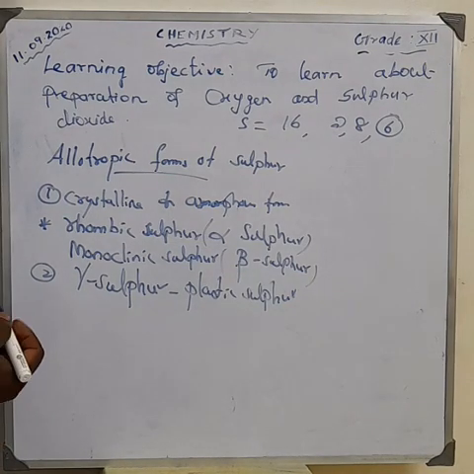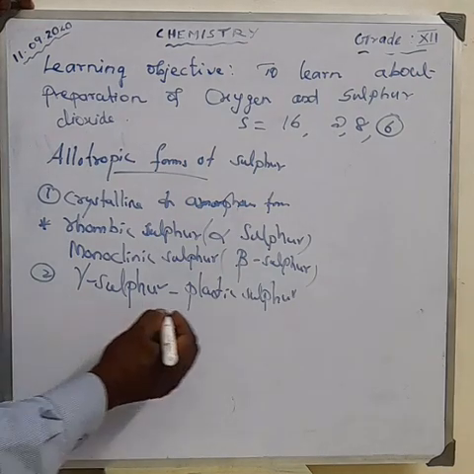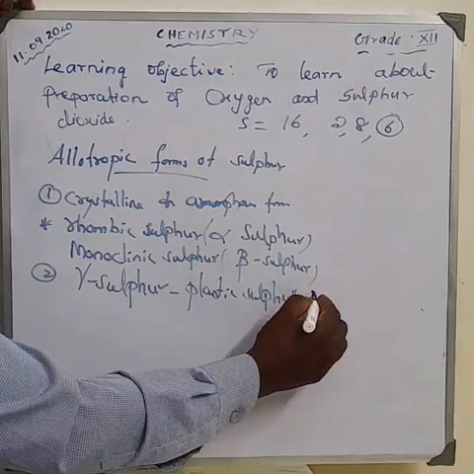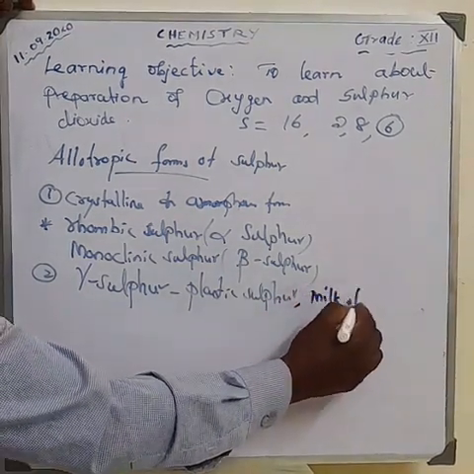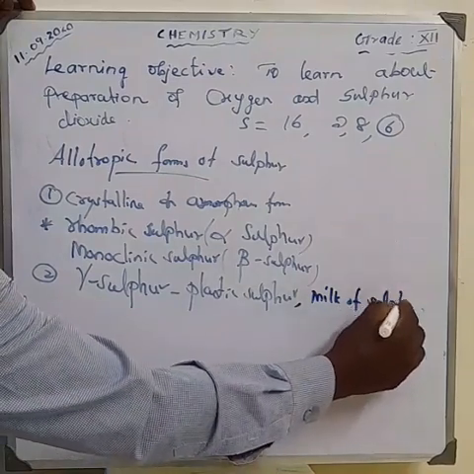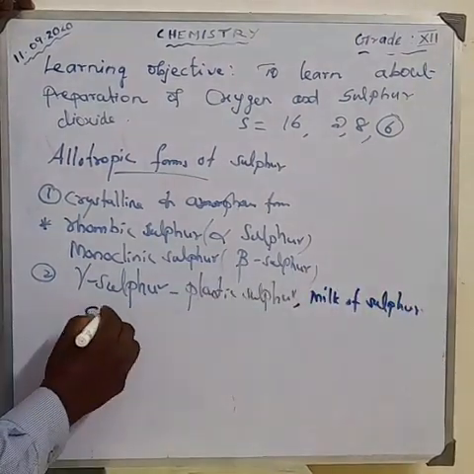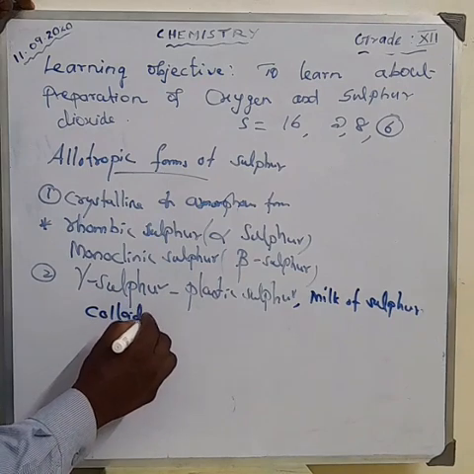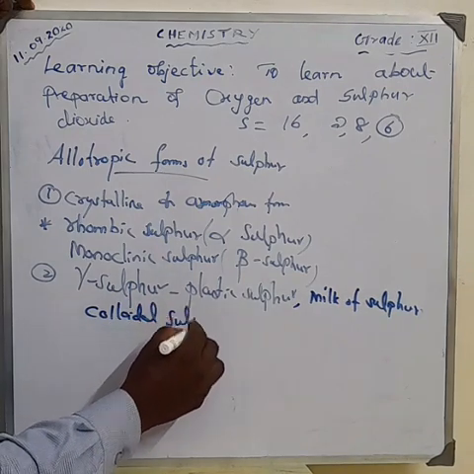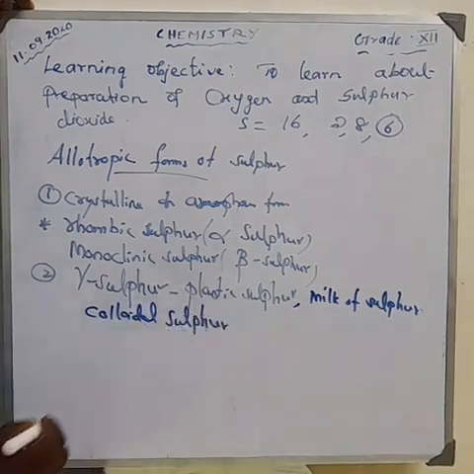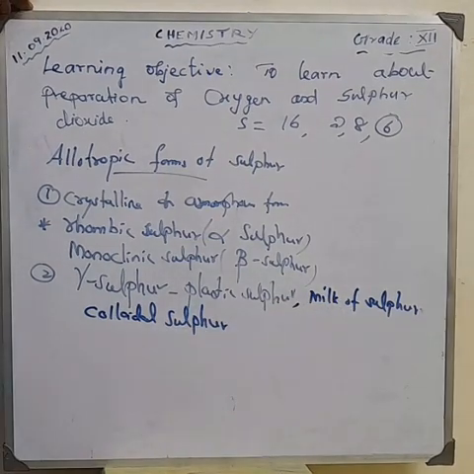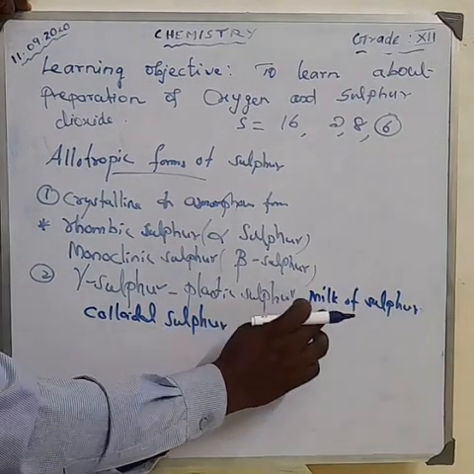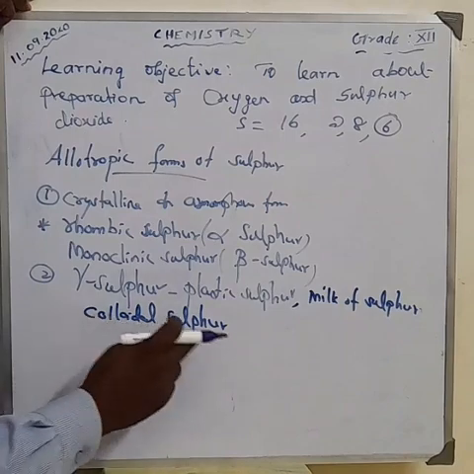And one more: milk of sulfur, colloidal sulfur, etc. Sulfur, milk of sulfur. Colloidal sulfur. What is the milk of sulfur? Okay, we are saying milk of sulfur, colloidal sulfur. What is a colloid?